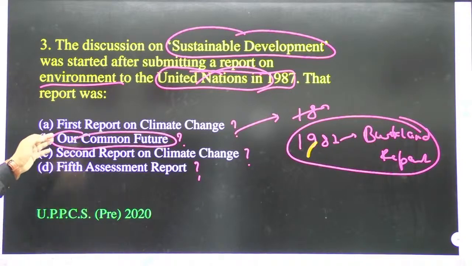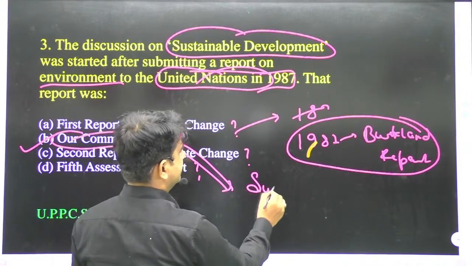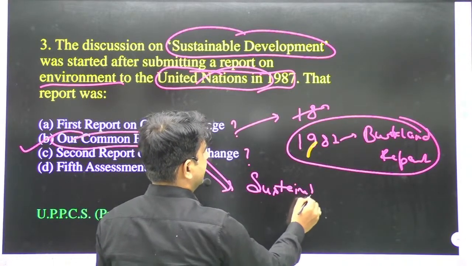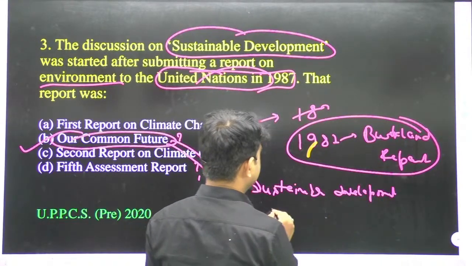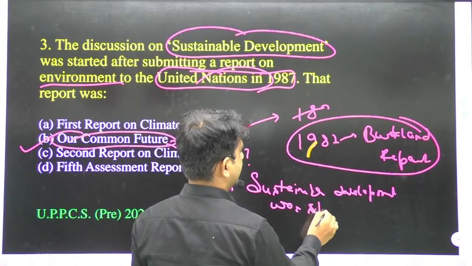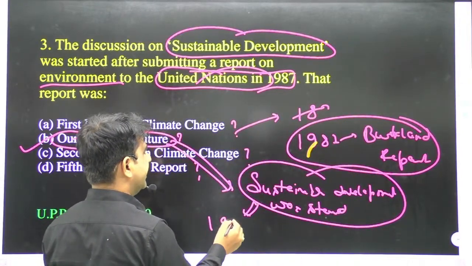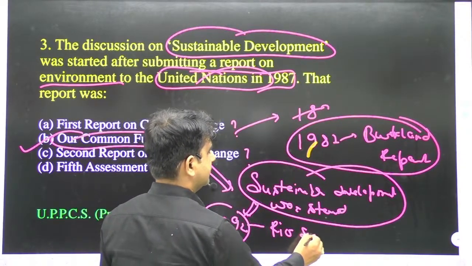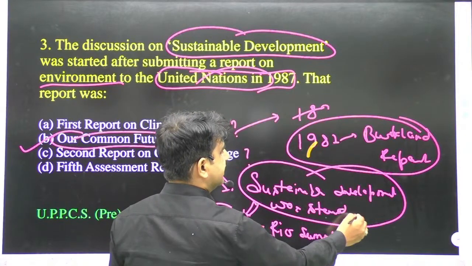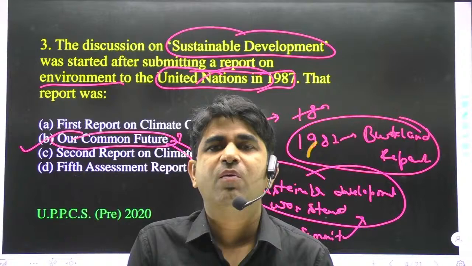And in Our Common Future, the term sustainable development was started, and after that in 1992 in the Rio Summit, this sustainable development term was coined in a more drastic way.